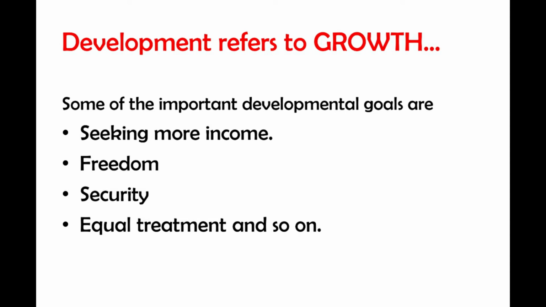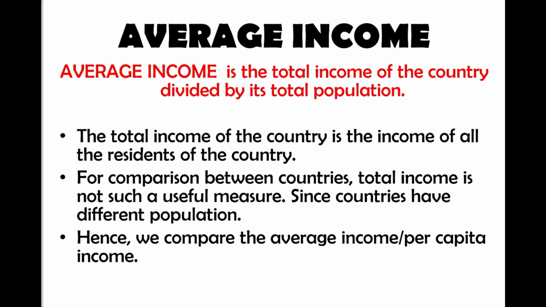How do we compare different countries, or how do we classify the different countries of the world, as either developed or developing countries? We compare the various developmental processes of the countries in order to categorize them as developed or underdeveloped. For comparing different countries of the world, their income is considered one of the most important attributes. Those countries having higher income are considered more developed than those countries with less income.